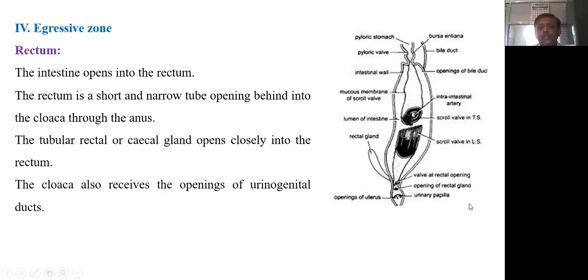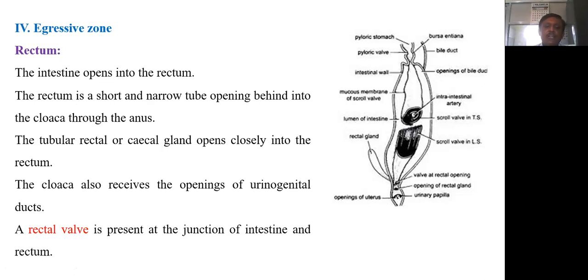The cloaca also receives the openings of the urinogenital ducts. In the cloaca, there are also openings of the urinogenital duct here. So this is the part of the cloaca. This is the rectum. This is the rectal gland. A rectal valve is present at the junction of the intestine and rectum. Here also the valve at the rectal opening is shown.